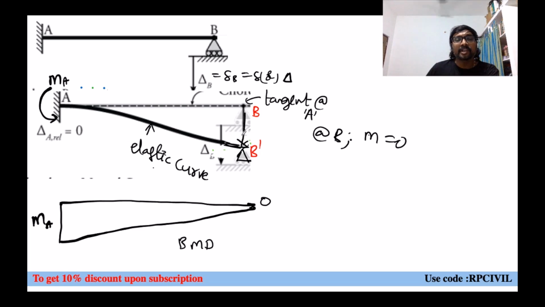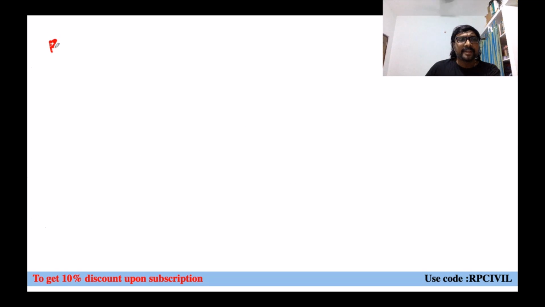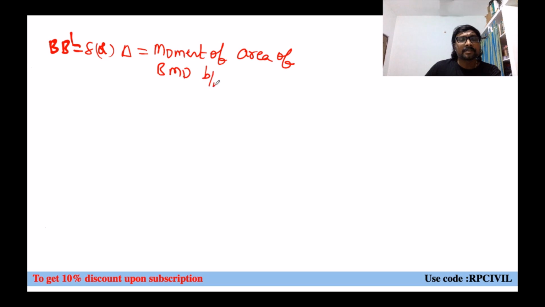Because we want this ordinate B dash about B only. So B dash is equal to small delta or capital delta, whatever you like. It is equal to the moment of area of the bending moment diagram between A and B, divided by EI.